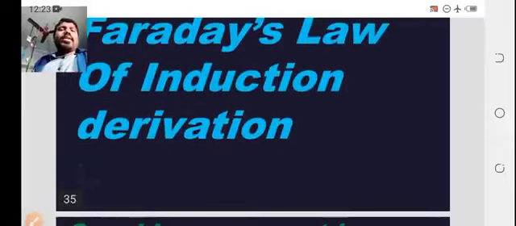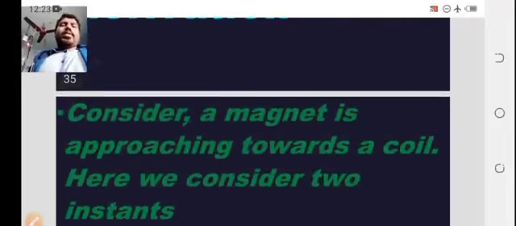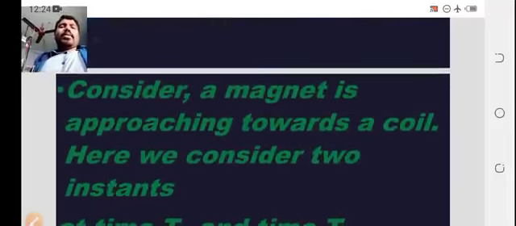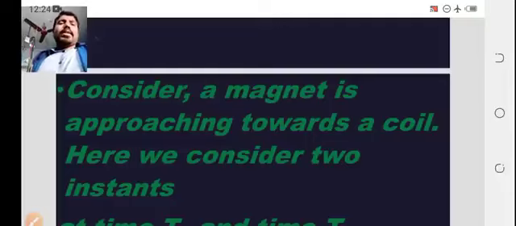Faraday's laws of induction derivation. So what is the derivation? Consider a magnet approaching towards a coil.